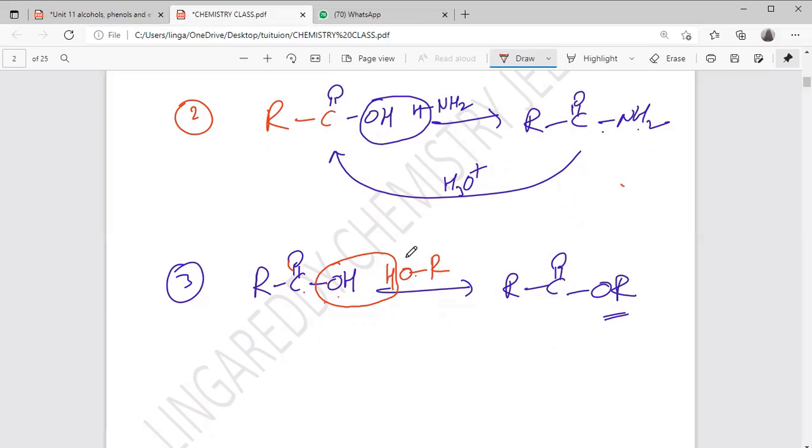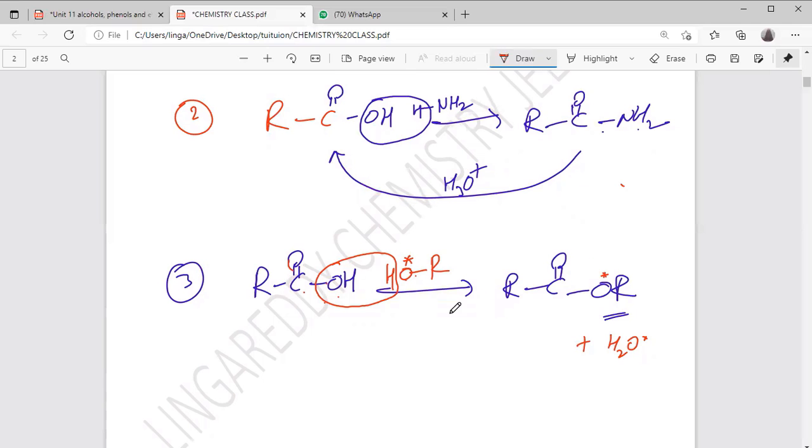Because in the exam, they will keep the star mark here. Okay. Then the byproduct is water. In the MCQ questions, in option A they will keep the star mark here, in option B they will keep the star mark here. That means, which oxygen is releasing as the water molecule?